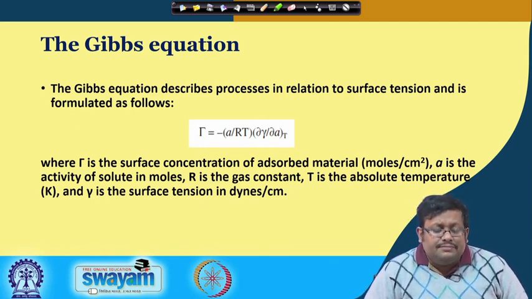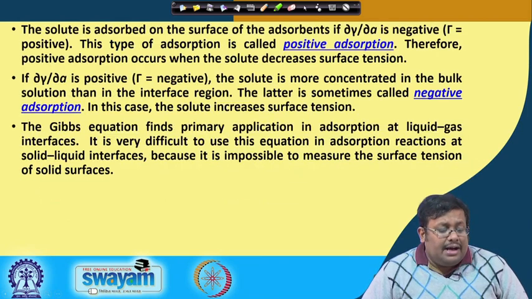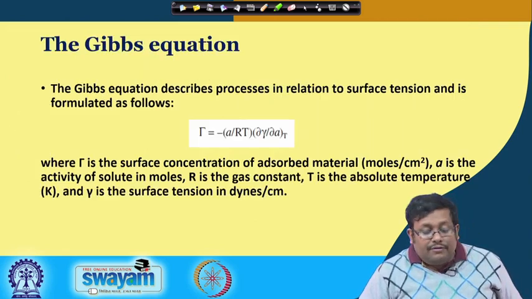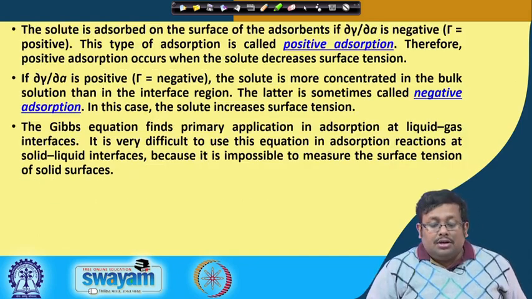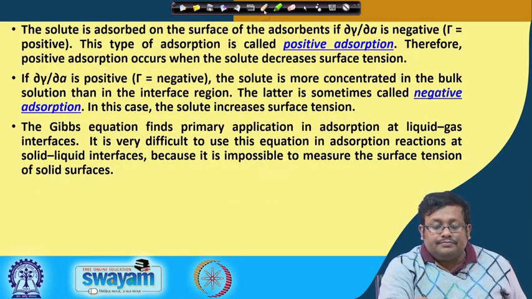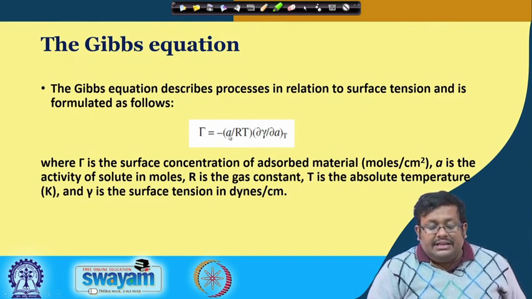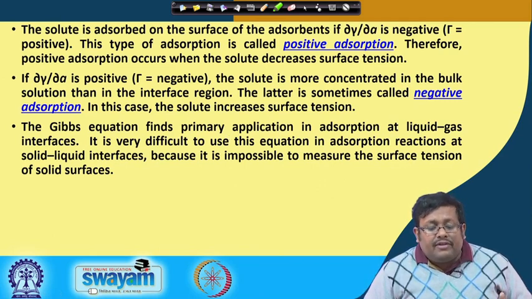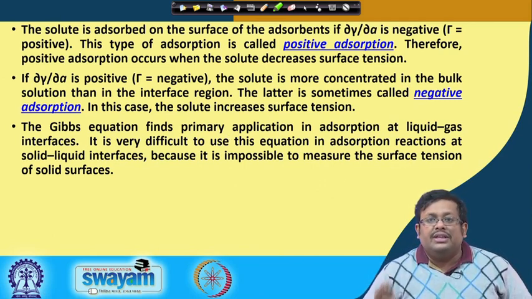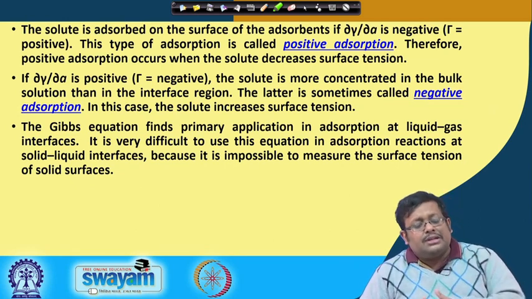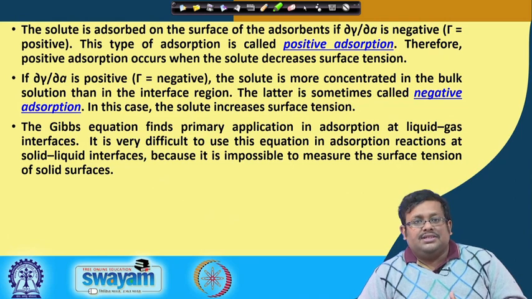So, this Gibbs equation takes this form, and the solute is adsorbed on the surface of the adsorbent if d gamma by dA is negative. If you remember, this is a negative term. So, if this d gamma by dA is negative, ultimately tau is positive. This type of adsorption we call positive adsorption, when tau is positive. Therefore, positive adsorption occurs when the solute decreases surface tension, remember that.